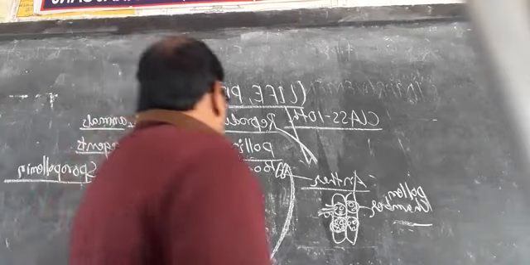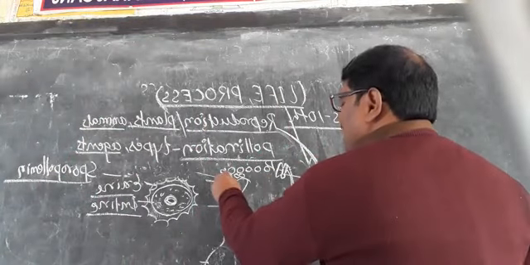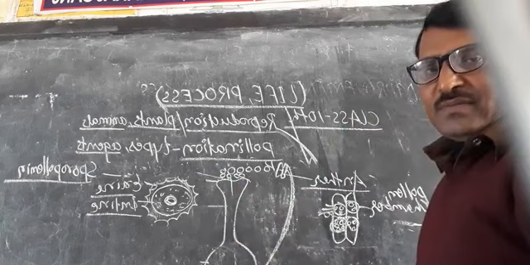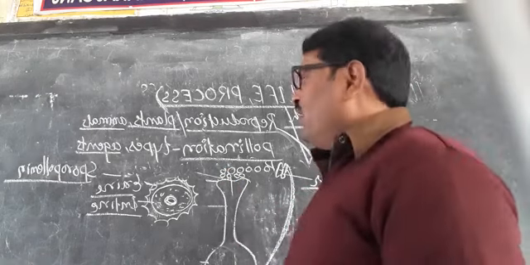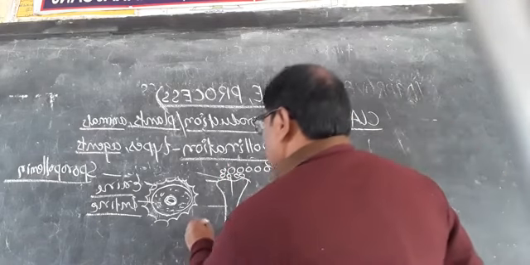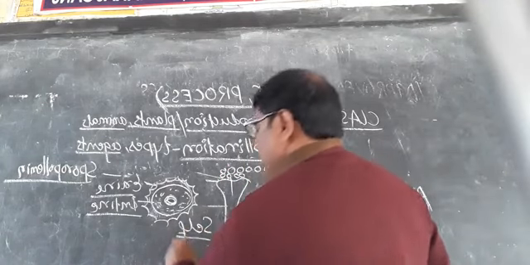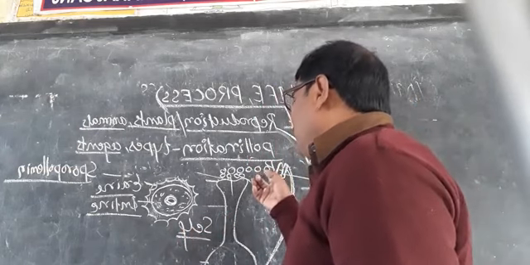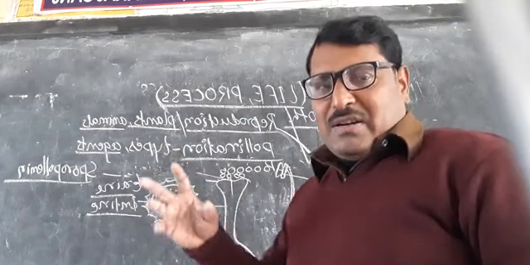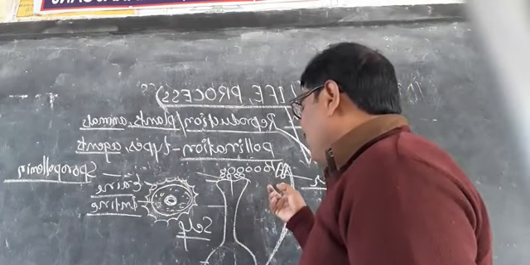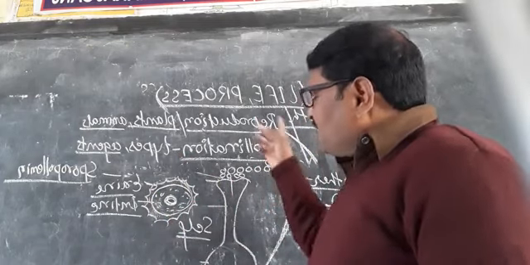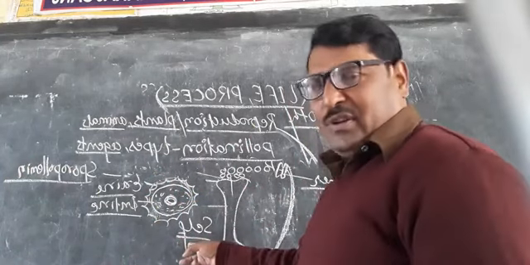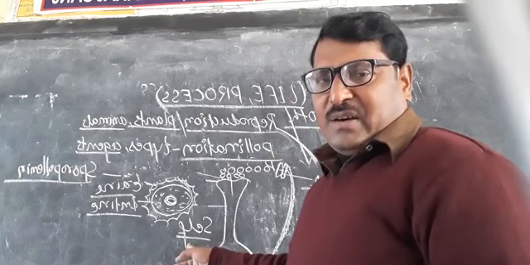So when the pollen grain shifts from the anther to the stigma, this is called pollination. There are two types of pollination. First is self-pollination, the second is cross-pollination. When the pollen grains from the anther of one flower shift to the stigma of the same flower of the same plant, this is called self-pollination. But when the pollen grains